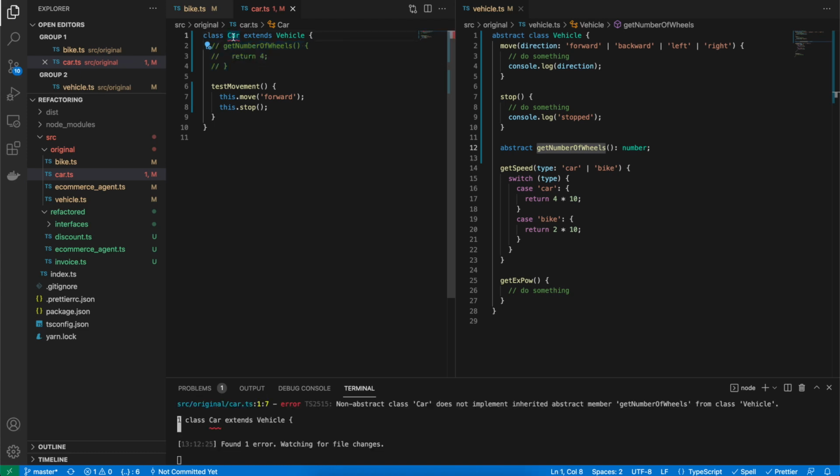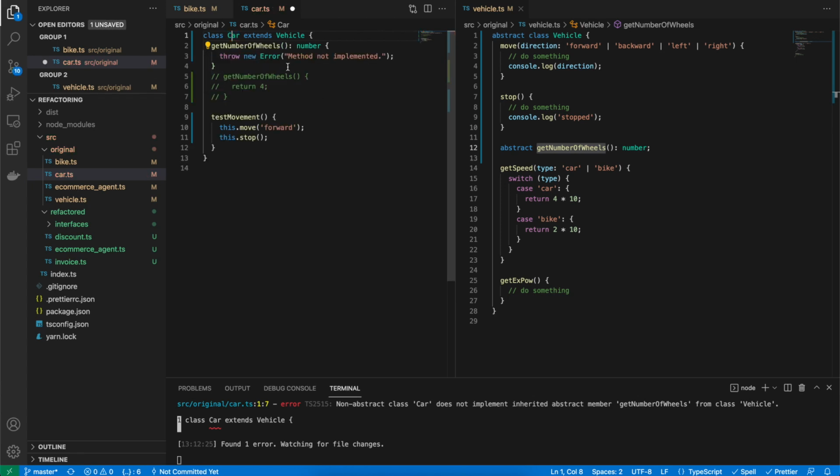See, it says, if I hover on top of it, implement inherited abstract class. Okay, I click on it, it says get number of vehicle is not implemented. So I can just copy this and paste it.